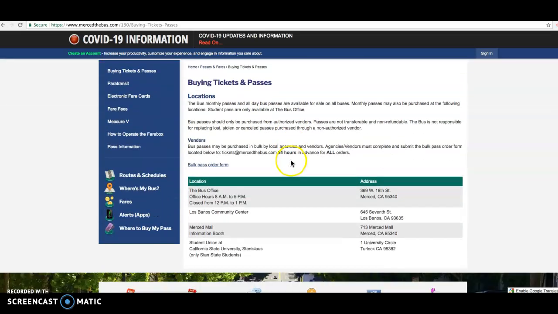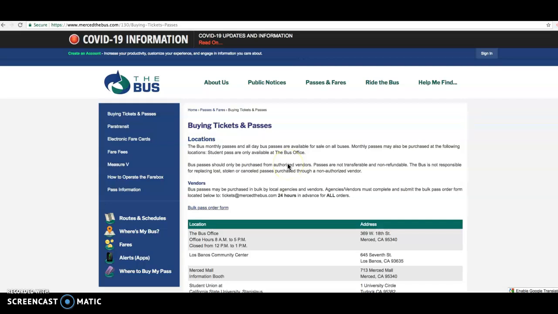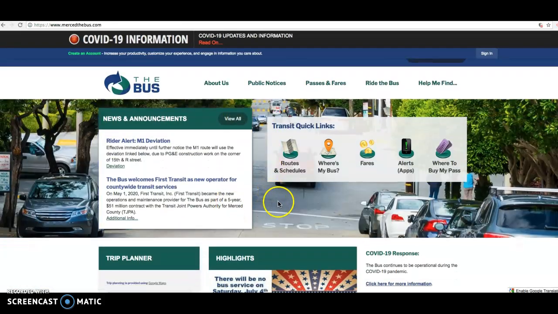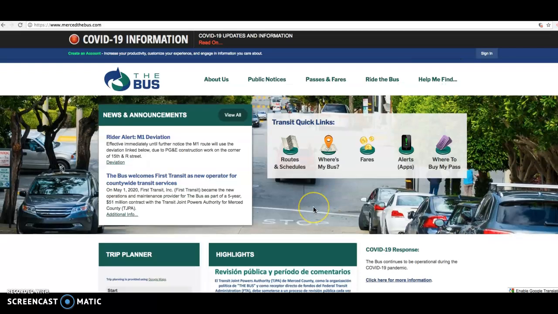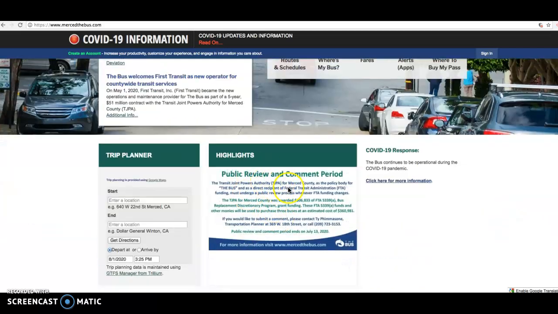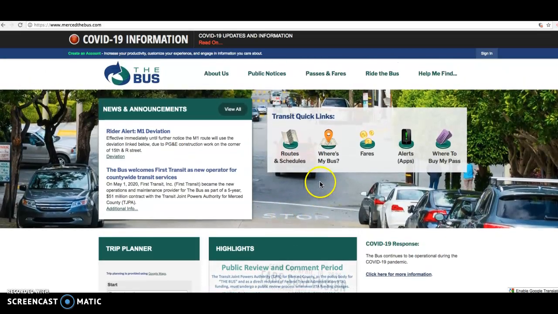So this is actually pretty cool, you know, the bus. And they are operating at this time, because I've been walking and I see the bus going around. So again, this is a great site for you to look at, and you could just tour it to your liking for information that you may need to ride the bus. Okay, they also have this information in Spanish. So there you go. I'm glad you were here with me. Thank you. I will see you later.